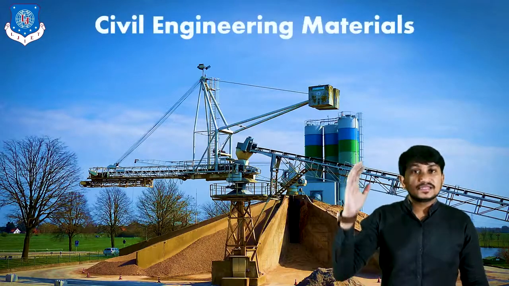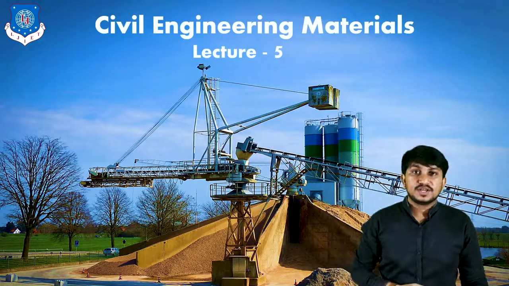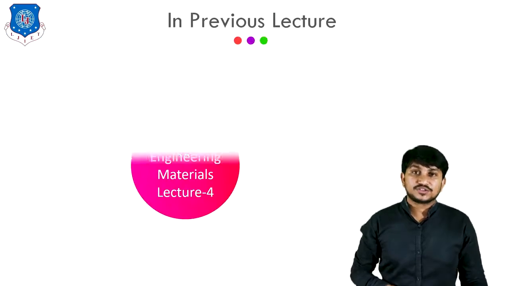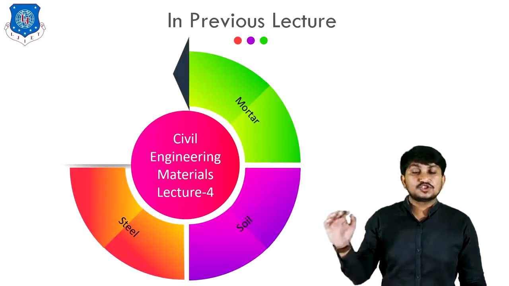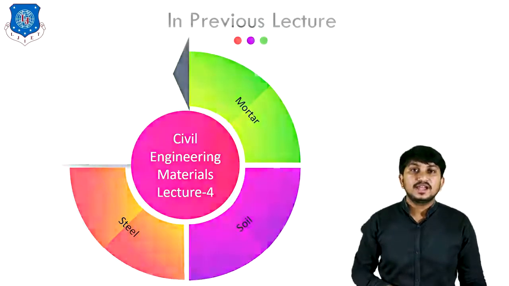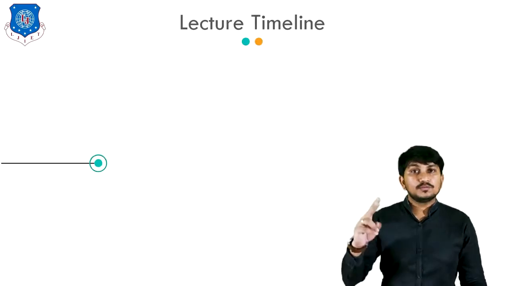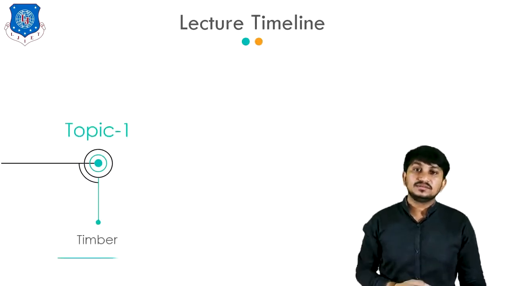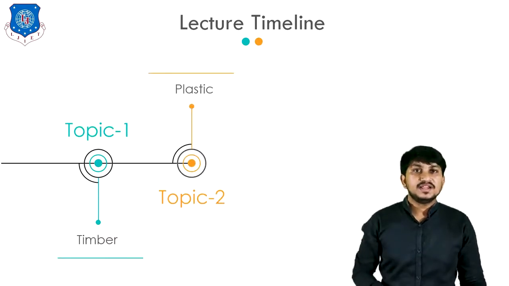Today's topic is Civil Engineering Materials. This is the fifth lecture of this chapter. In the previous lecture, lecture number 4, we discussed three materials: steel, soil and mortar. In today's lecture, we will cover two materials: timber and plastic. Okay, so without wasting much time, let's begin with timber.